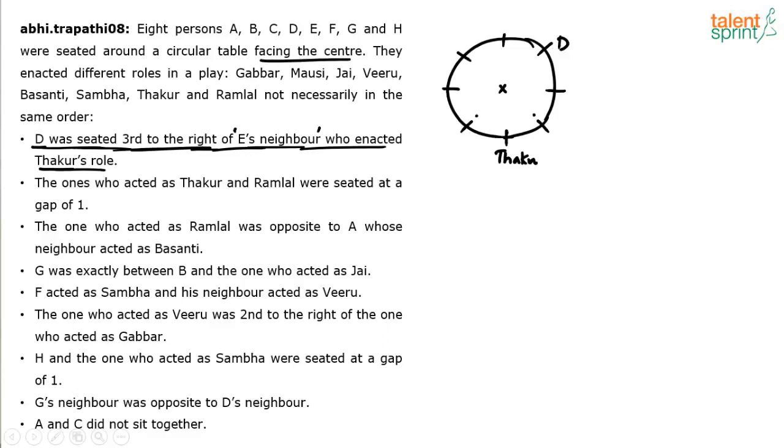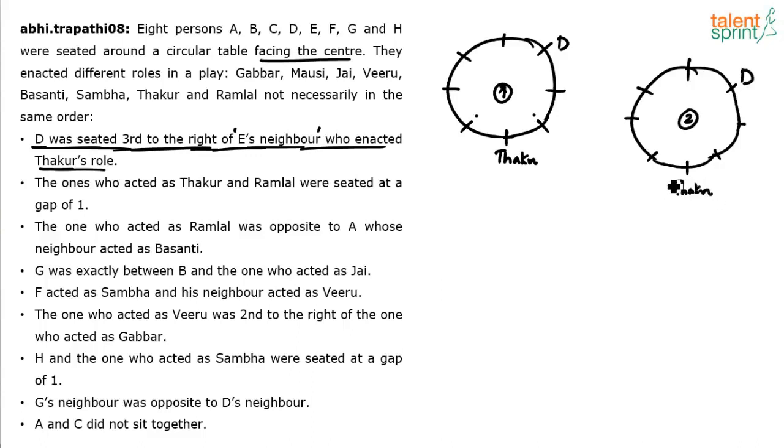There are 2 possibilities. So what I'll do is I'll actually duplicate this. Let me duplicate this circle. 1, 2, 3, 4, 5, 6, 7, 8. So this is number 1, let me say, and this is number 2. Okay, so D comes here, Thakur as it is. I'm duplicating it first of all, and then E. Let me take E in this position in one case and in this position in the other case. So E is Thakur's neighbor, either left neighbor of Thakur or right neighbor of Thakur. So the first point is done basically.